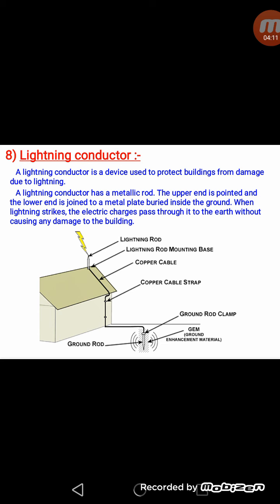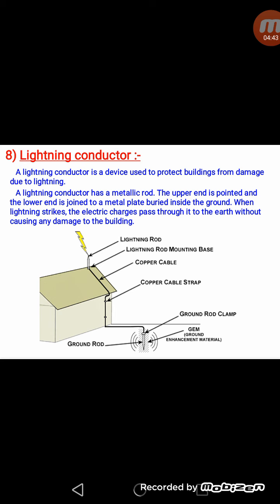It consists of a long thick metal rod having sharp spikes at its upper end, and whenever lightning falls on the building, because this is a metallic rod, the current passes from the upper end to the lower end. Its lower end is connected to the earth. So we can say a lightning conductor has a metallic rod, the upper end is pointed and the lower end is joined to a metal plate buried inside the ground.